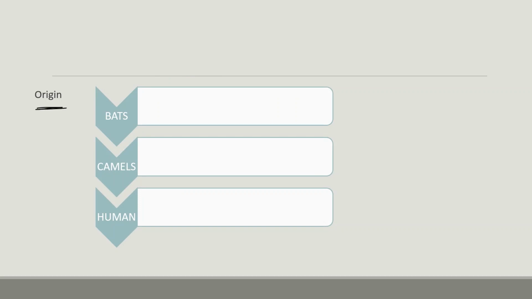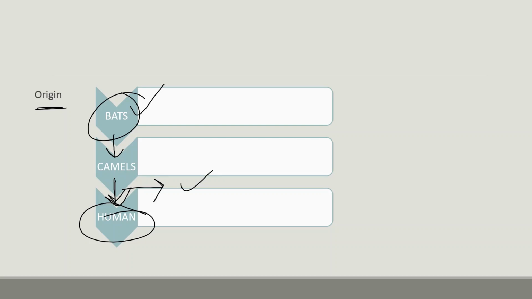Next, how did it originate? It is not very clear, but it is believed that the virus originated from bats, and from the bats it was transmitted to the camels. And how did humans get this infection? Through the camels. And how by the camels? Because of direct contact with the animals, by consumption of the unpasteurized milk of the camels, and by consumption of raw meat of the camels, the humans got this infection.